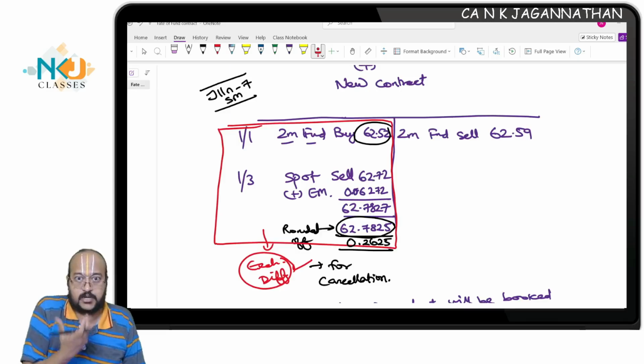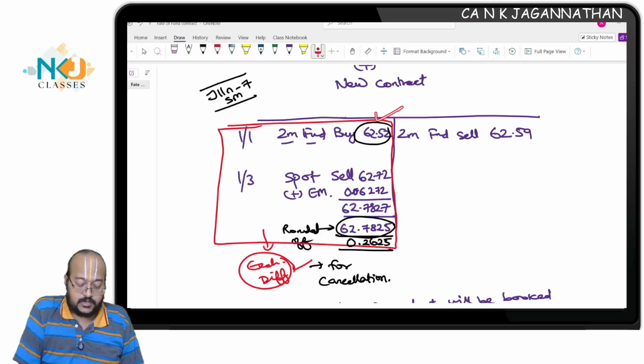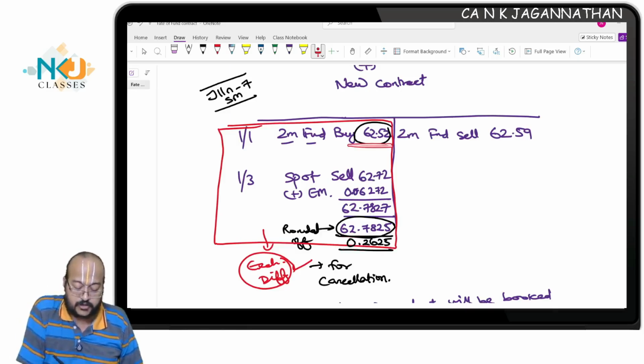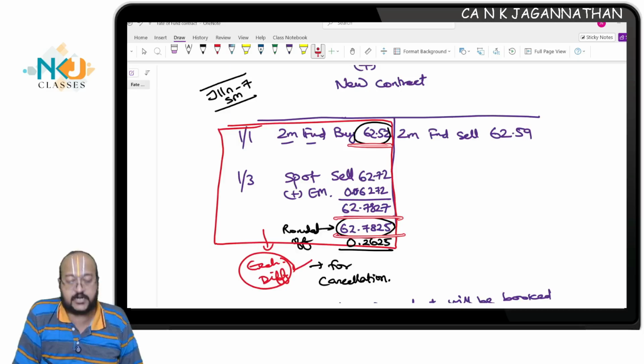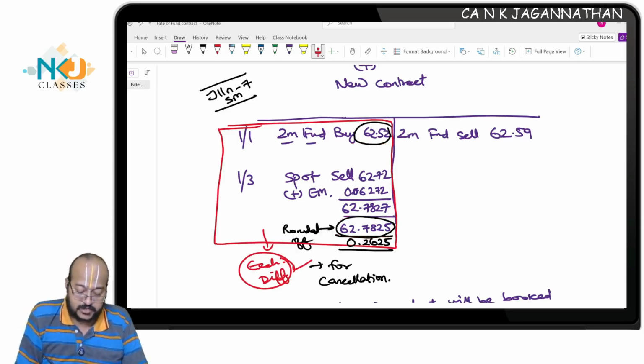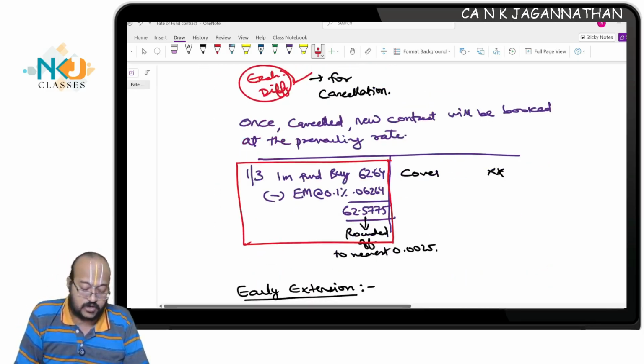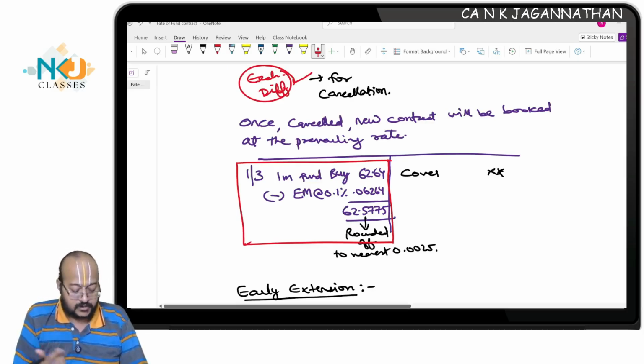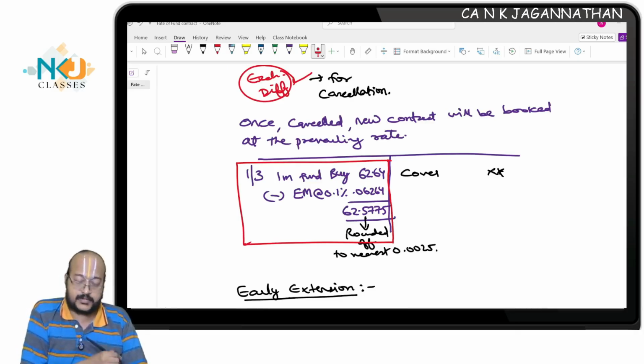I lose the benefit of buying the dollar at a cheaper rate from you. Hence you have to compensate me this 0.2625, the difference between the 62.52 agreed upon rate and this rate. I call it cancellation charges, 0.2625 per dollar. So this is about cancellation.